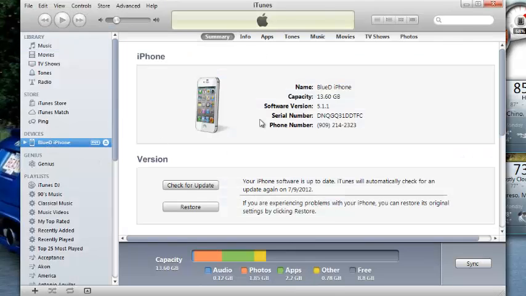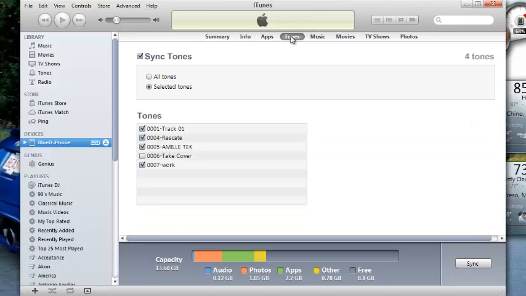Now we're gonna go to the iPhone, and if we go to tones, you can see it here now. So once that's done, you can pretty much select the tones that you want to sync into your phone, and in this case we're gonna go ahead and sync the tones that we just created.